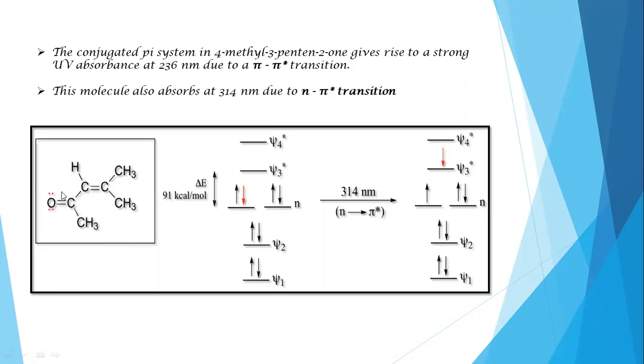According to IUPAC nomenclature, the carbonyl group will be given the least number. Carbonyl carbon will be given the least number. Based on that, we can give the number either from left to right or from right to left. But the carbonyl carbon has to get the least number. In the case of aldehydes, that is a different scenario, because the aldehyde is anyway present at the terminus of the molecule, so that the numbering will be started from the aldehydic carbon only.